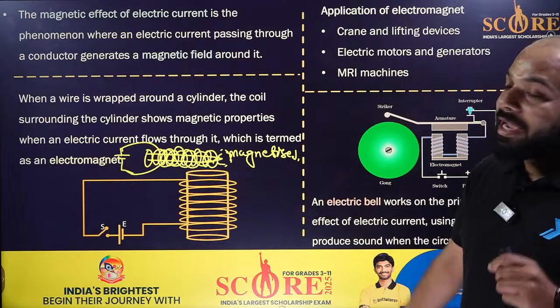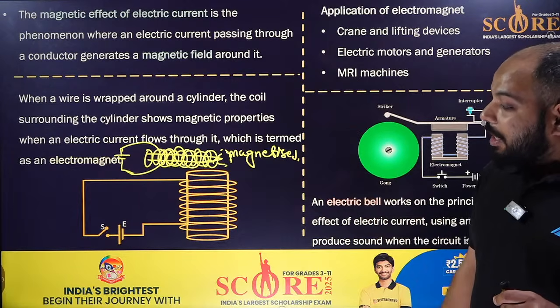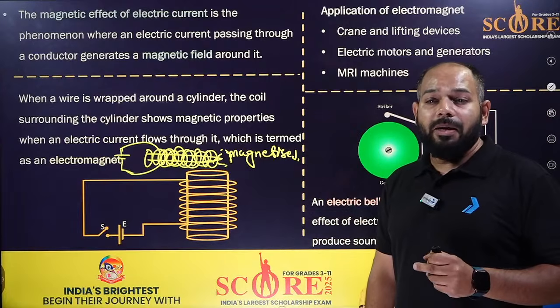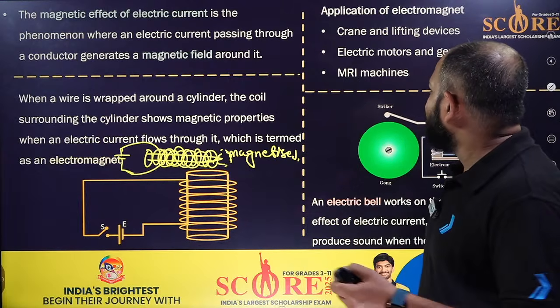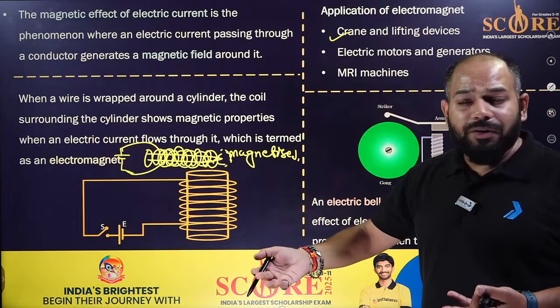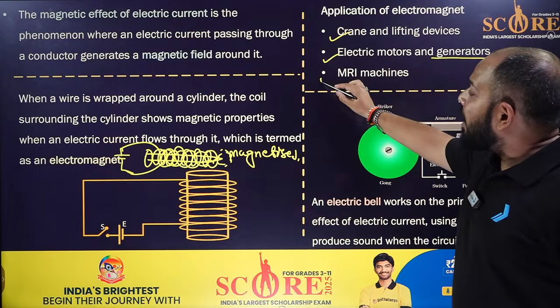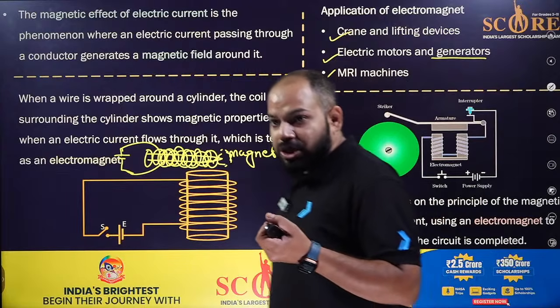That was discovered by Christian Hans Oersted, and it is also called the magnetic effect of electric current. This has been widely used in many applications like electric motors and all. See, the crane system for lifting devices and heavy vehicles, then electric motors and generators, then the MRI machine. You must have seen MRI machines.